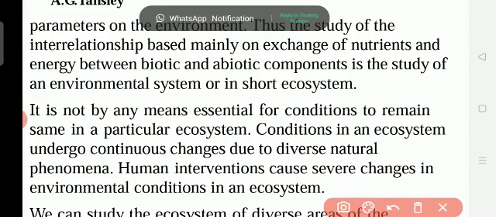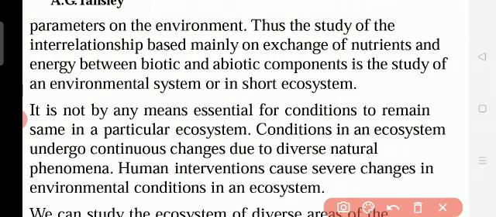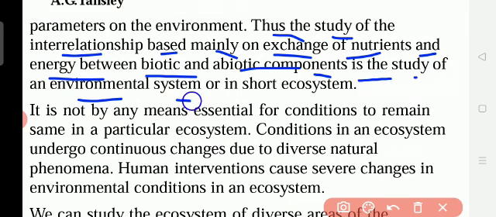Okay, the next one, parameters of the environment. Thus the study of the interrelationship based mainly on the exchange of nutrients, underline this one, and energy between abiotic and biotic components is the study of the environmental system, or in short, ecosystem. Actually, eco means green.